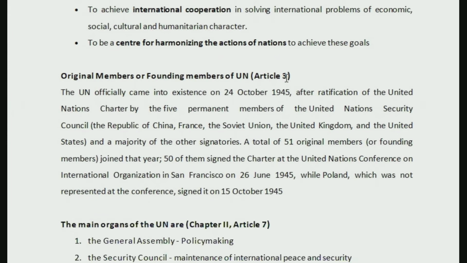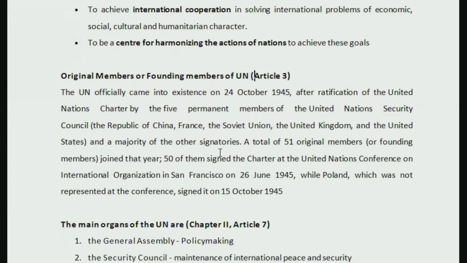Now, next one is Article 3, which is relating to original members or founding members of the United Nations. The United Nations officially came into existence on 24th of October 1945 after ratification of United Nations Charter by 5 permanent members of United Nations Security Council and a majority of other signatories.